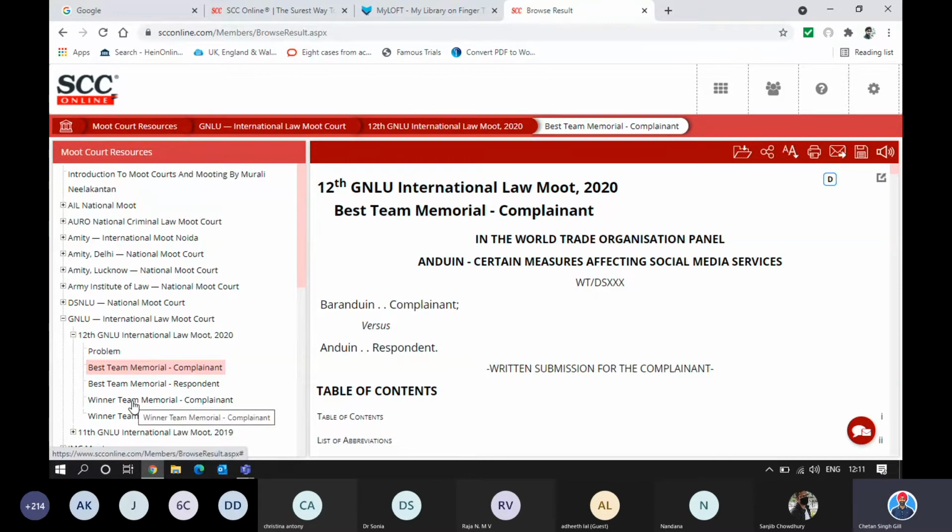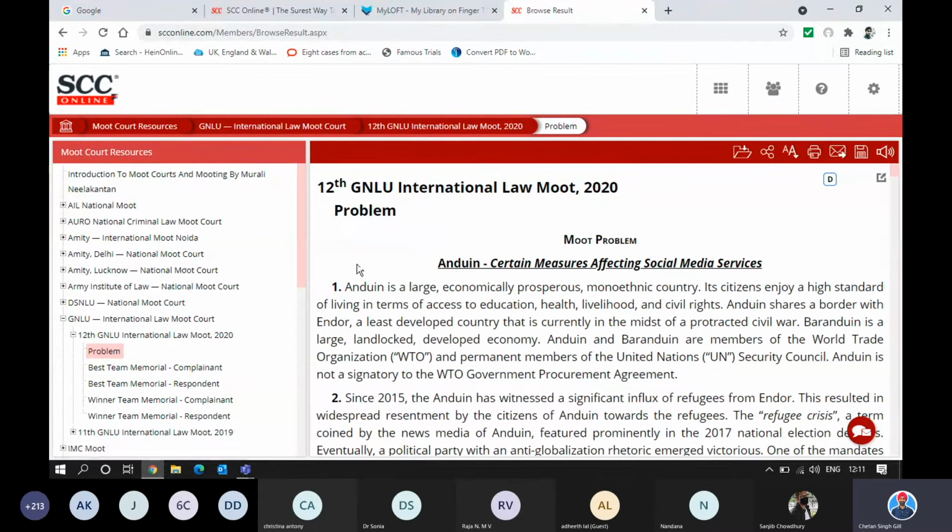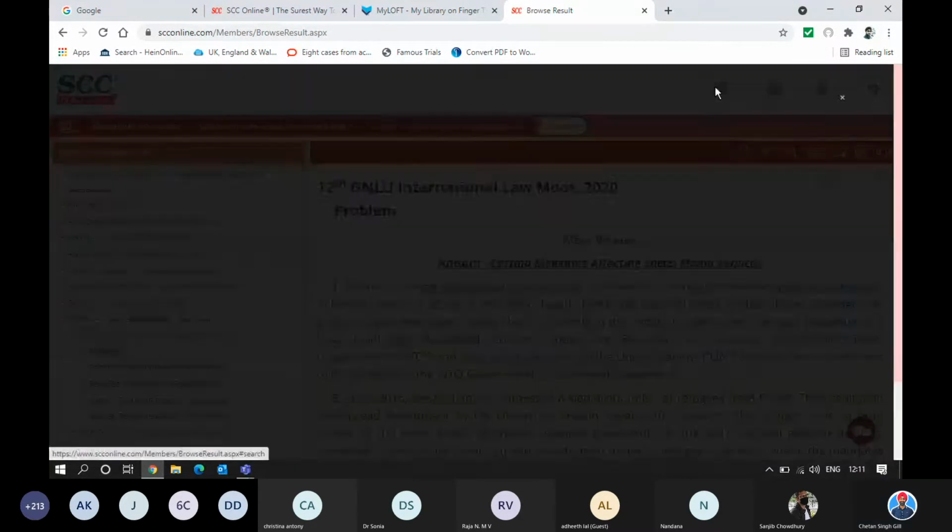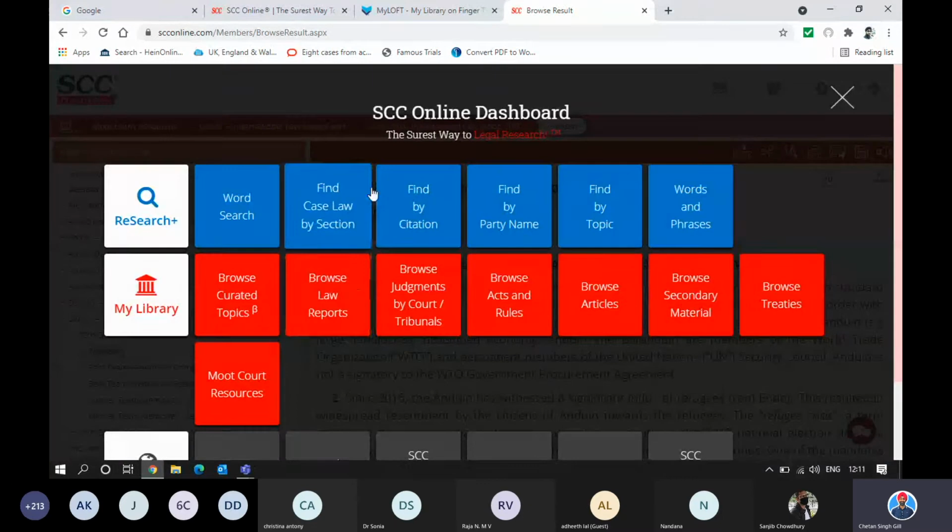In case you could not go to this particular moot court competition, you can certainly also use this information and practice it for the next moot courts. So that's a major difference between this. Now let's start going one by one.